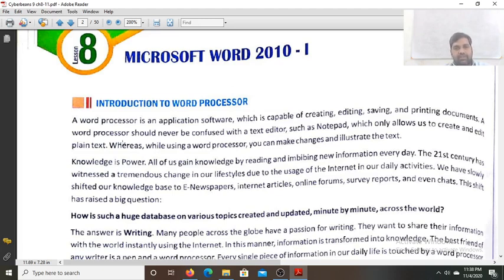Whereas while using a word processor, you can make changes and illustrate the text. You can format the text.